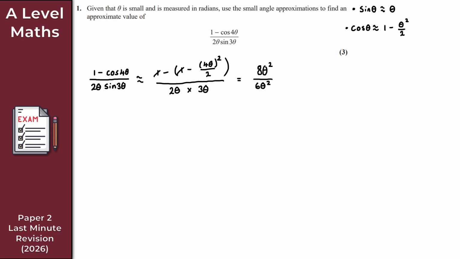We can now cancel down by the theta squareds here, like so. I get 8 over 6, which is just simply then 4 over 3. So this here, I put an equal, it should be an approximation here, or approximately. Just to be precise, that is approximately 8 theta squared over 6 theta squared, which is approximately then 4 over 3, right? And there we go.